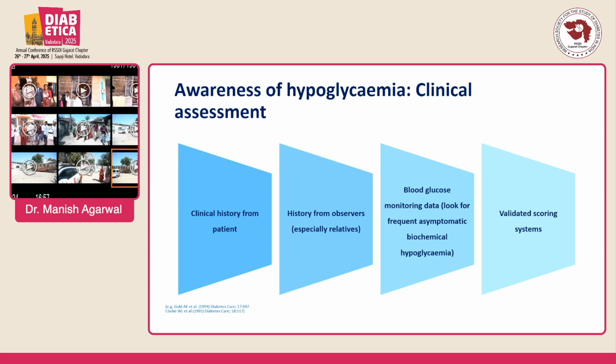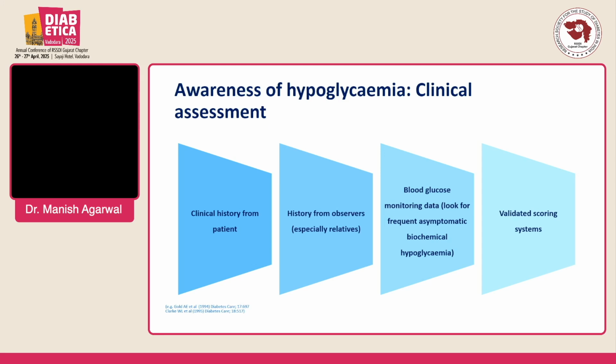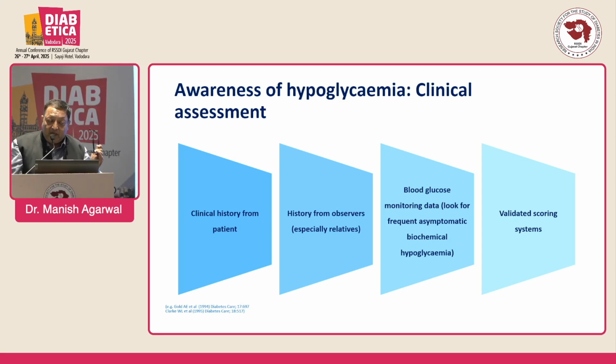We should keep the target HbA1c 7.5 to 8%, with a dietary policy of regular frequency. We should take 3 major meals, 2 minor meals, and SMBG monitoring.